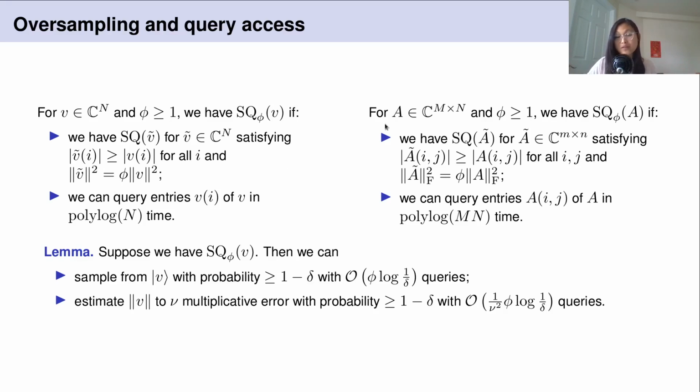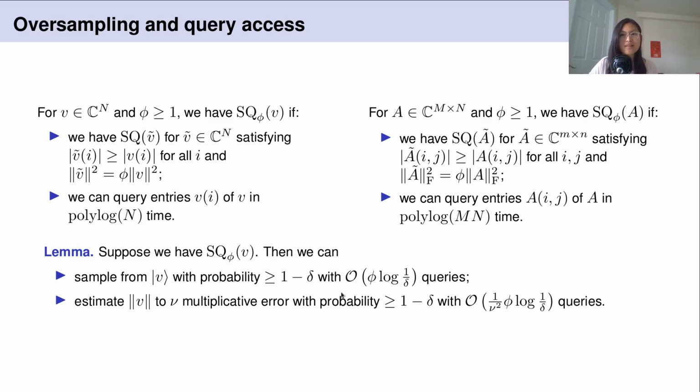Similarly, for a matrix A, their definition of oversampling is basically the same. We want to have sampling and query access to an upper bound and query access to A itself. Note that for phi equal to 1, oversampling and query access is the same thing as sampling and query access. This notion also has basically the same power as typical sampling and query access.